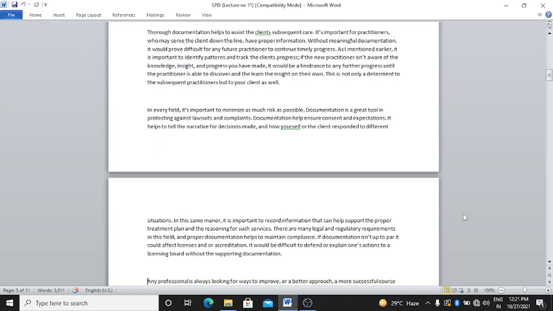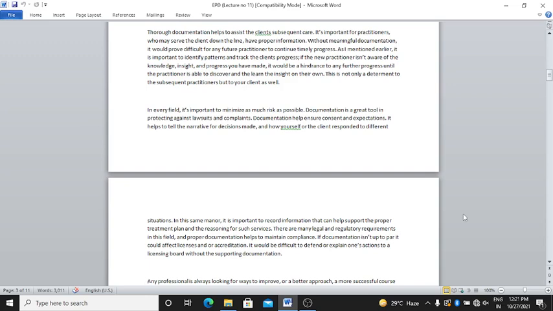There are many legal and regulatory requirements in this field, and proper documentation helps to maintain compliance. If documentation is not up to par, it could affect license and or accreditation. It would be difficult to defend or explain one's actions to a listening board without the supporting documents.